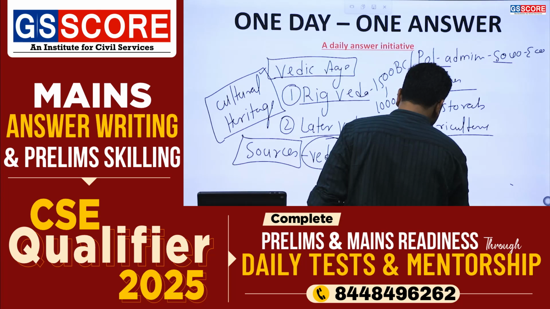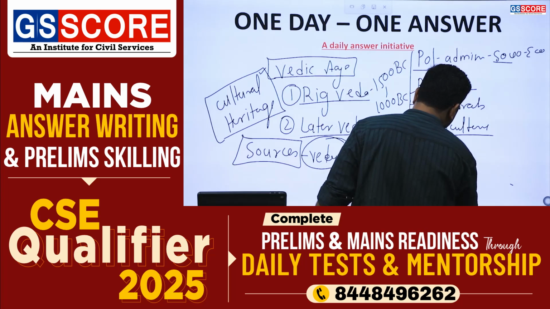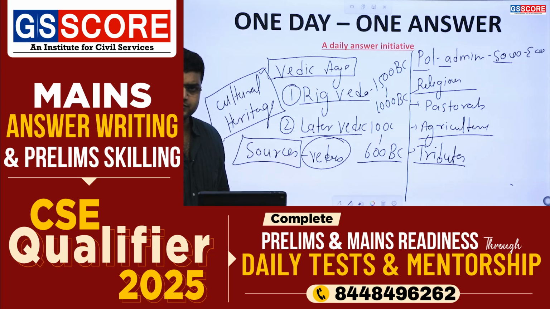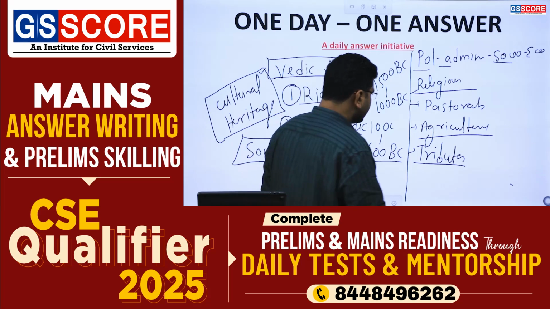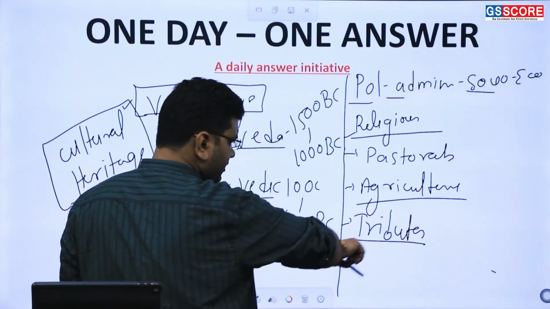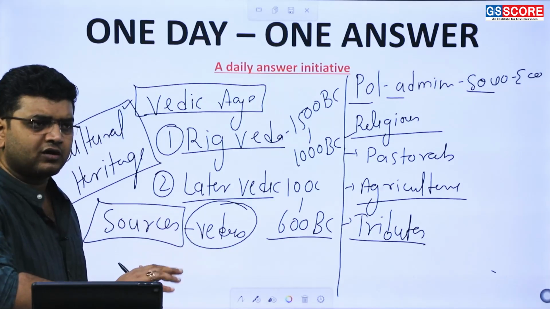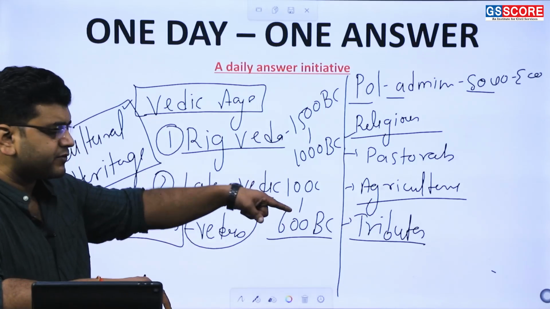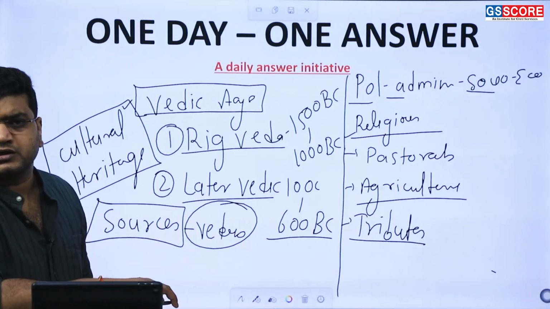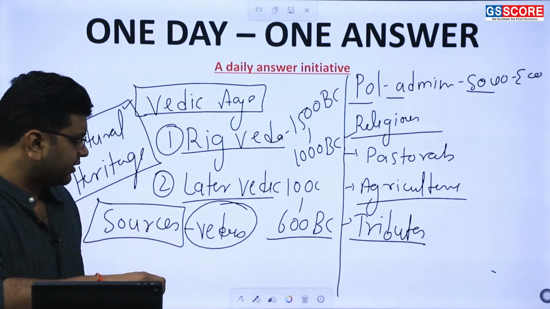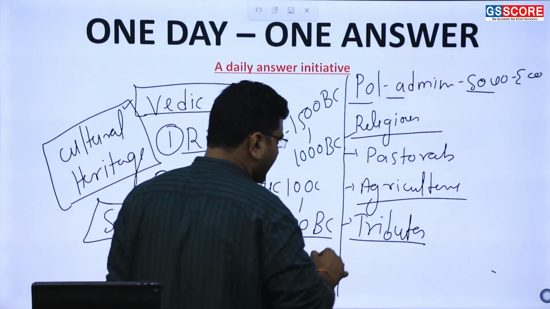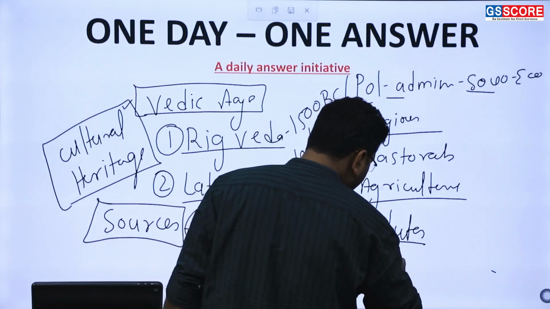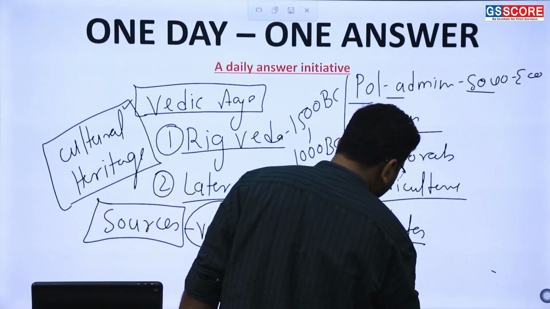Then we have tributes forming a very important part. Rig Veda prescribes a lot of rituals for sacrifices under which tribute has to be given by the Rajan to the Brahmanas. So we can understand this point that pastoral agriculture and tributes, and then there was the Varna system.